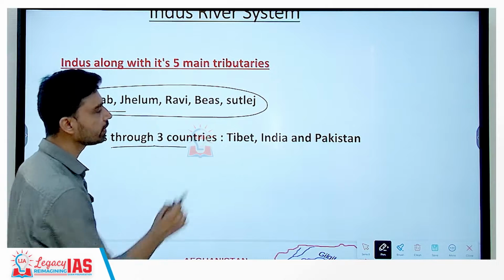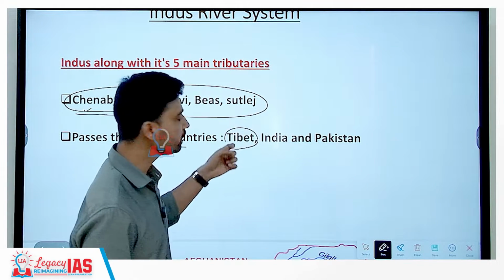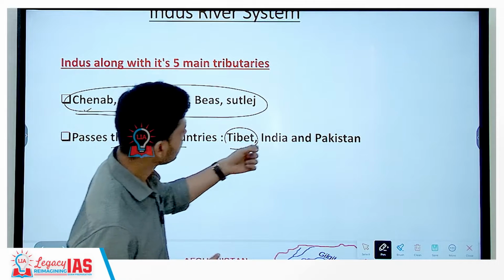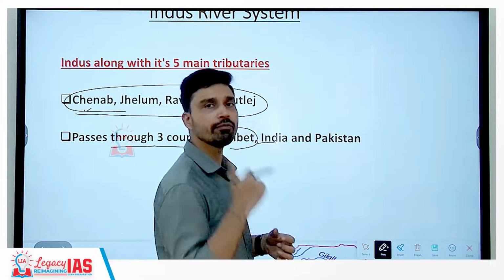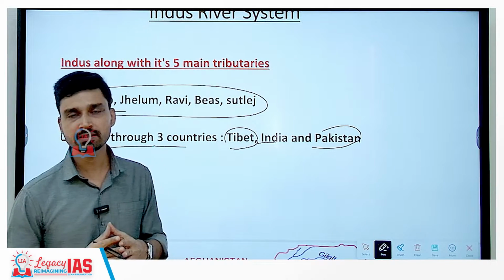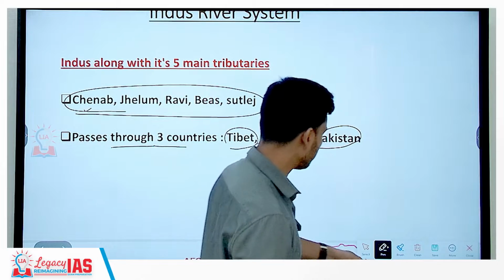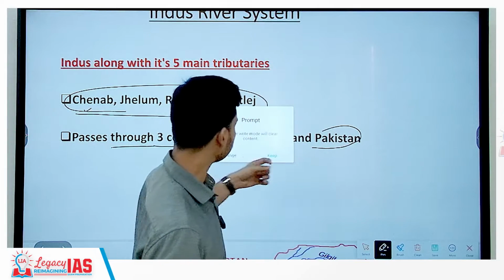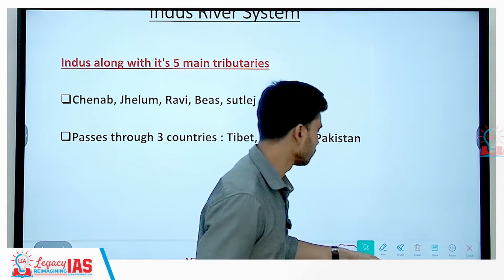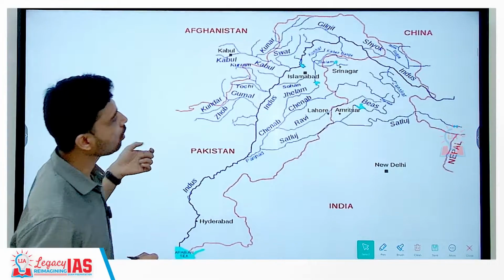The Indus River passes through 3 countries. It originates from Tibet, which is part of China. Then it flows through the territory of India, and finally after flowing a long distance in Pakistan, it enters the Arabian Sea near the port of Karachi. So, that is the course of the river Indus. Now, let us try to understand this river system on the map.